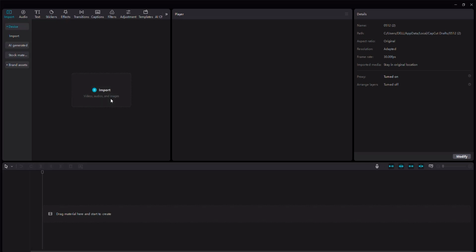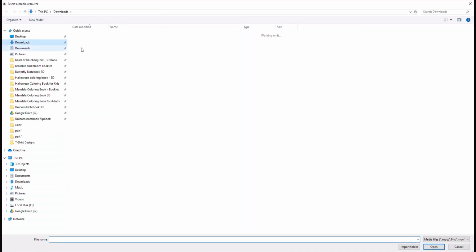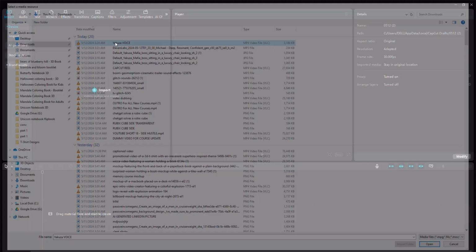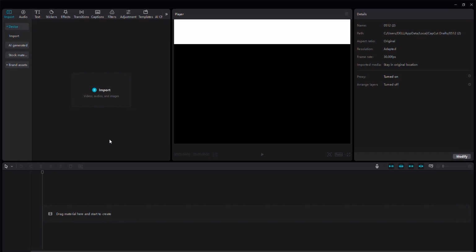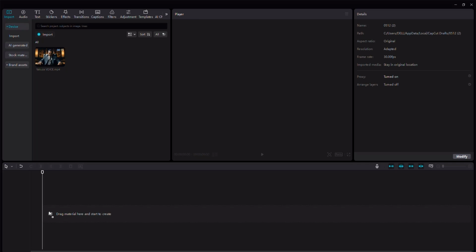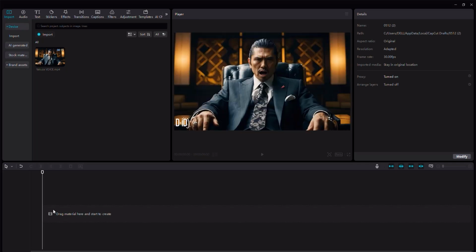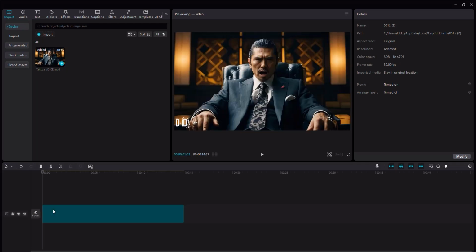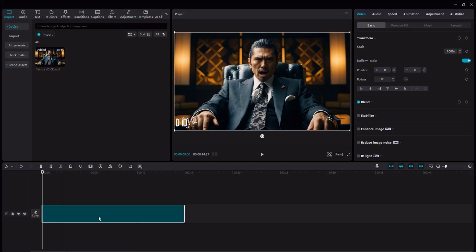I'm going to import the video itself, and I'm really passionate about this. Let's put this here. There you go. That's the Yakuza video. Let's drag the Yakuza video, first of all, and place it right here. After you drag it, you want to extract the audio from the video. So you want to right-click on the video and extract the audio from it. Now the audio is on one side, the video is on the other.